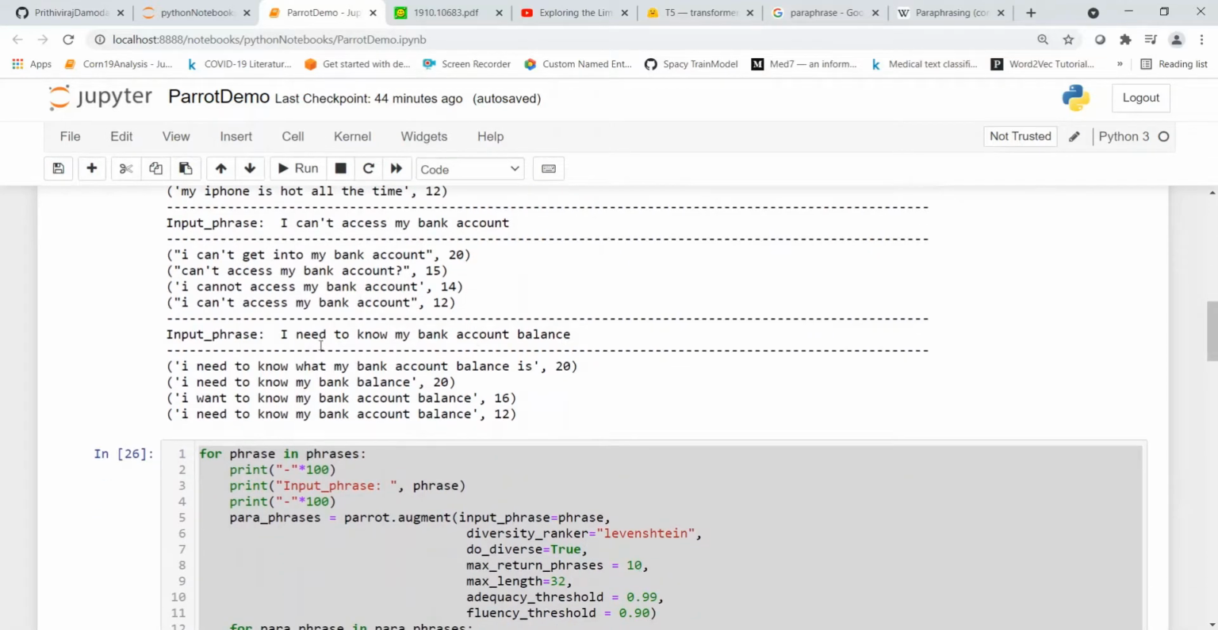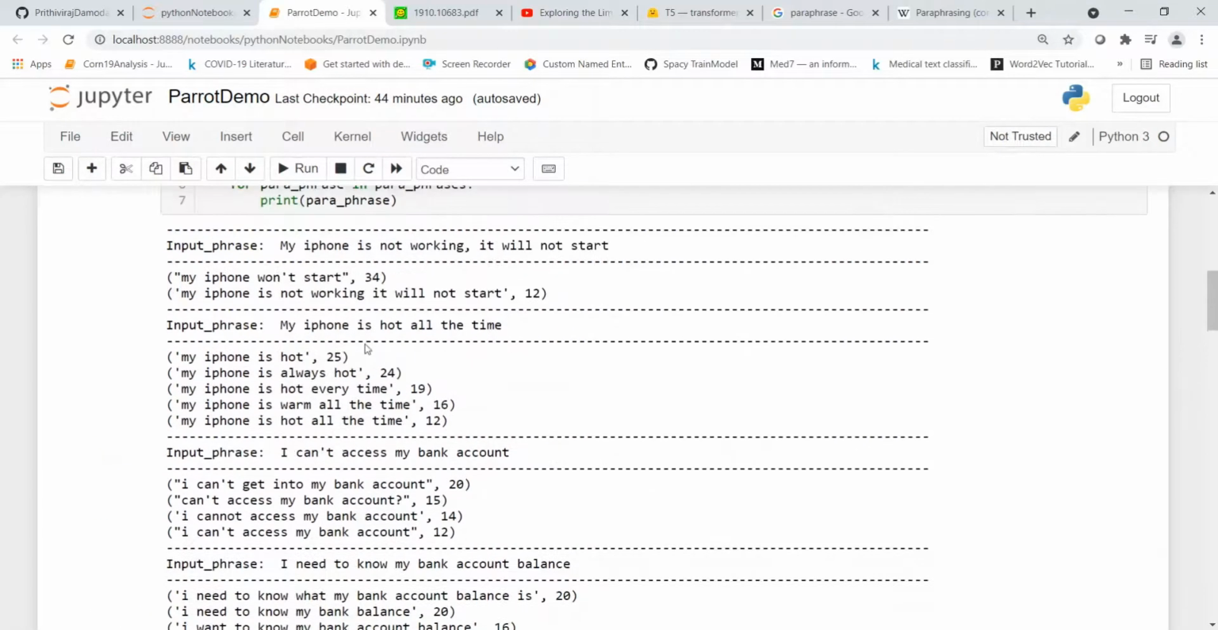Another phrase is I need to know my bank account balance. These are the paraphrases generated: I need to know what my bank account balance is. I need to know my bank balance. I want to know my bank account balance. I need to know my bank account balance, which is the same as the input sentence.